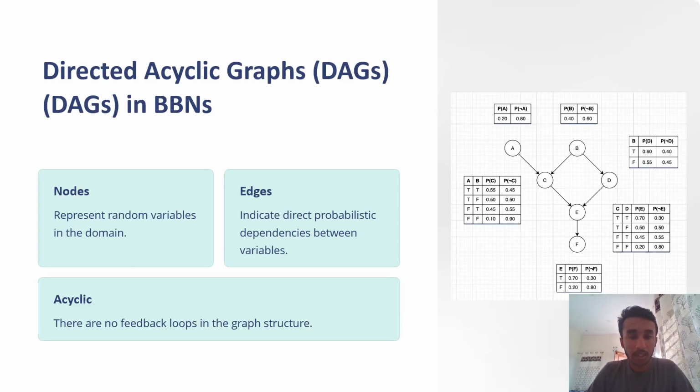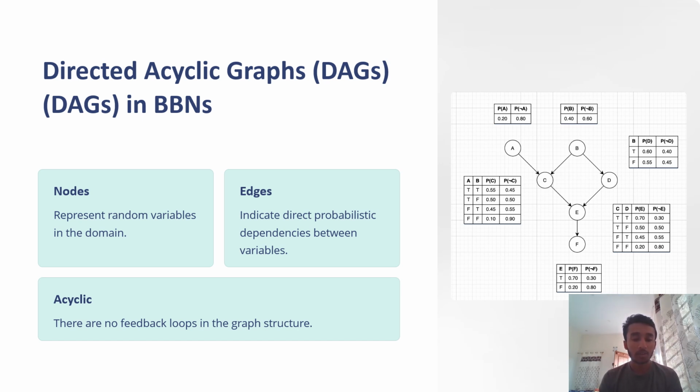Now let us go to the directed acyclic graphs (DAGs) in the BBNs, the Bayesian belief networks. Mainly classified into three types: the nodes, edges, and acyclic. Nodes represent random variables in the domain, and edges indicate direct probabilistic dependencies between the variables.